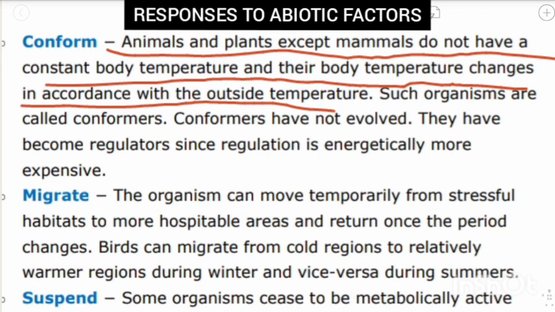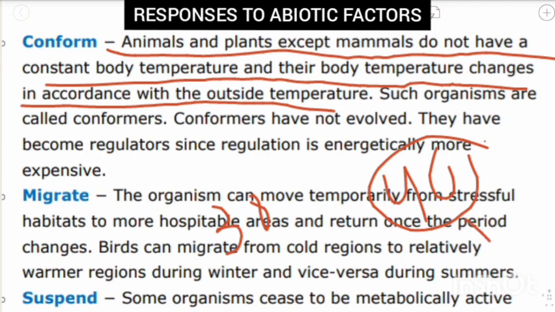Take for example, the outside temperature is 40 degrees Celsius. Animals and plants have the power to change their body temperature to the outside temperature. It means if animals and plants have a body temperature of 38 degrees, and the outside temperature is 40, they can automatically change to 40, because this is the strategy adopted by animals and plants to survive. So their body temperature changes in accordance with the outside temperature.